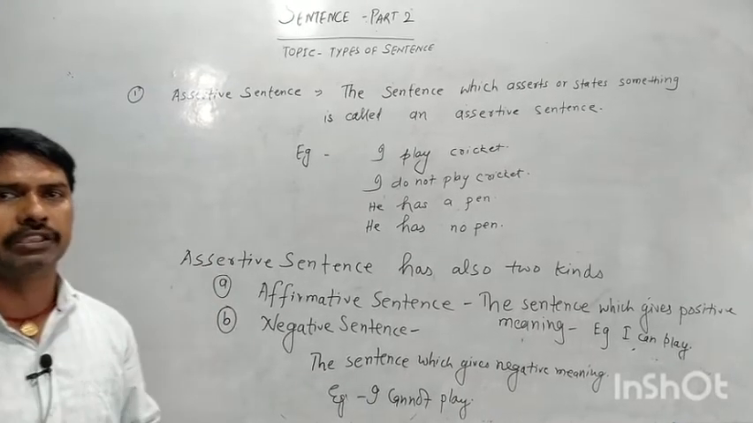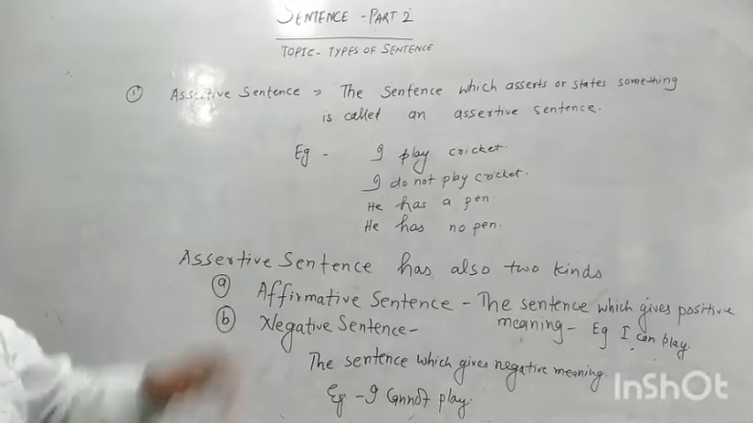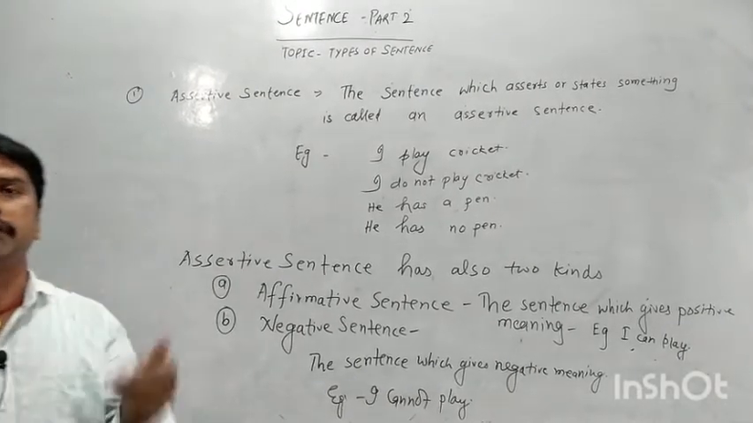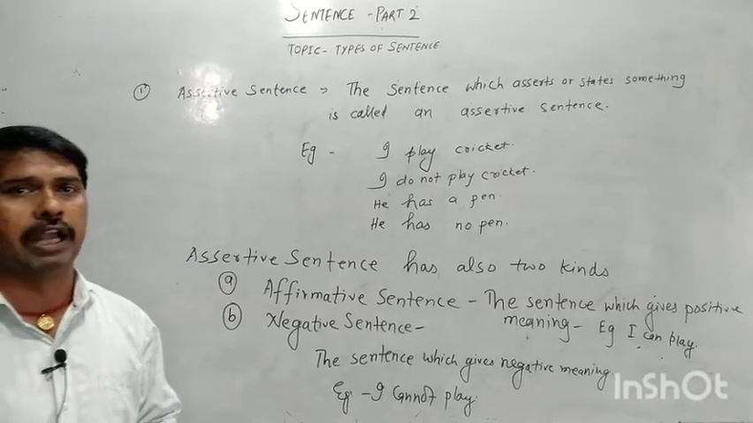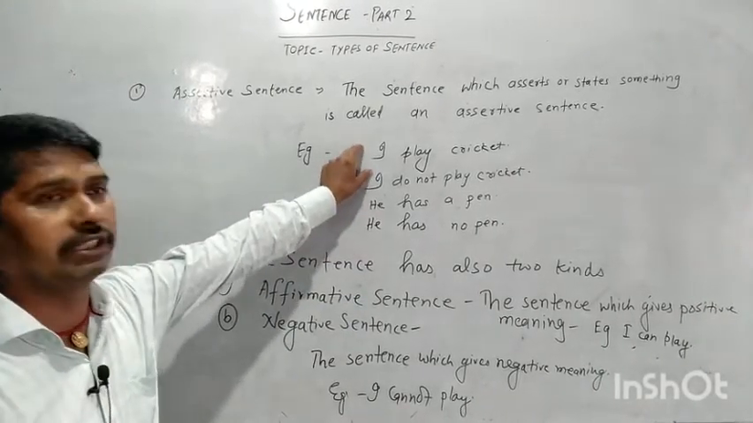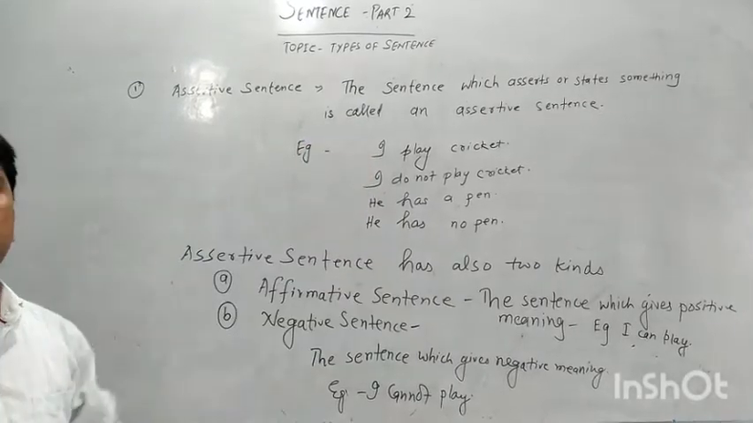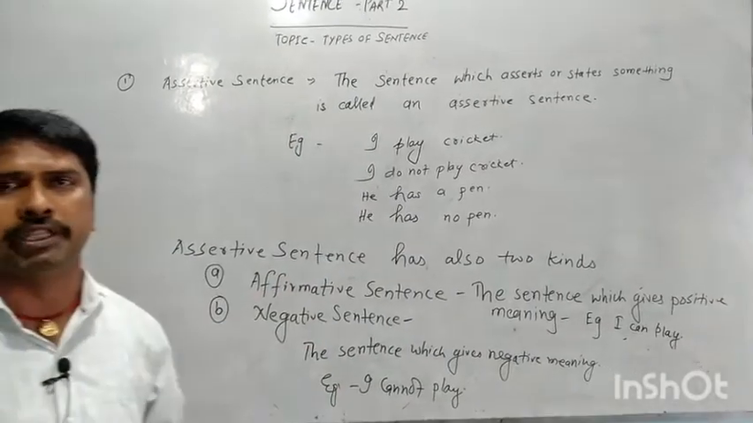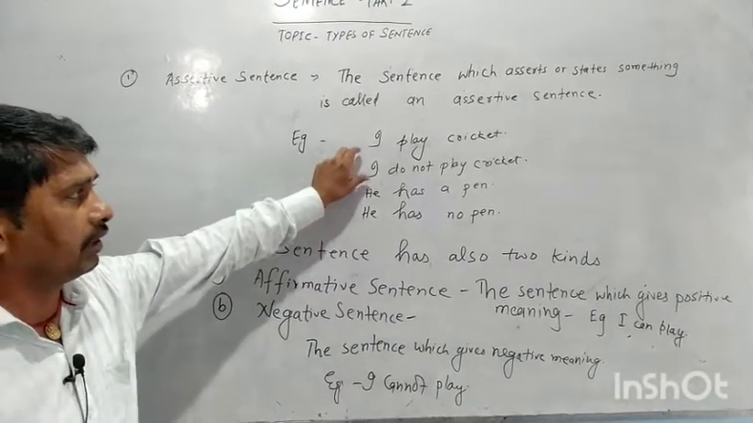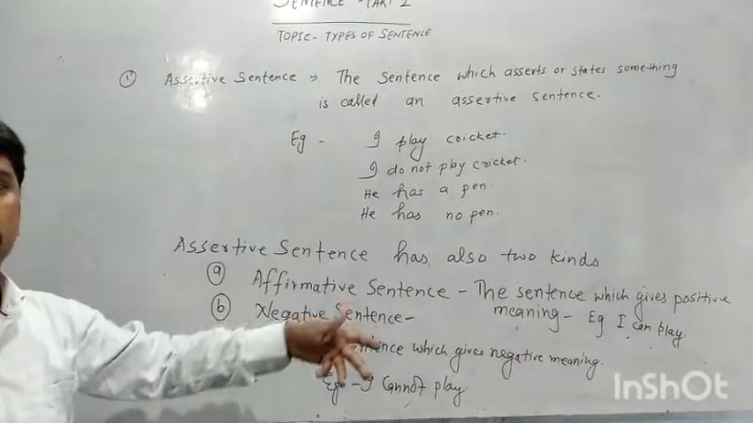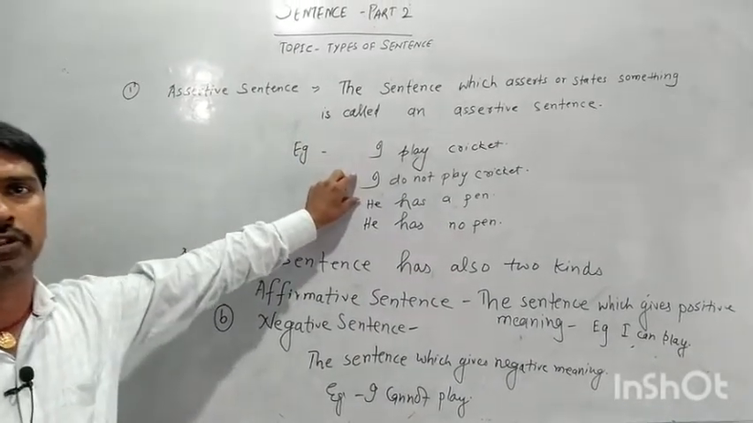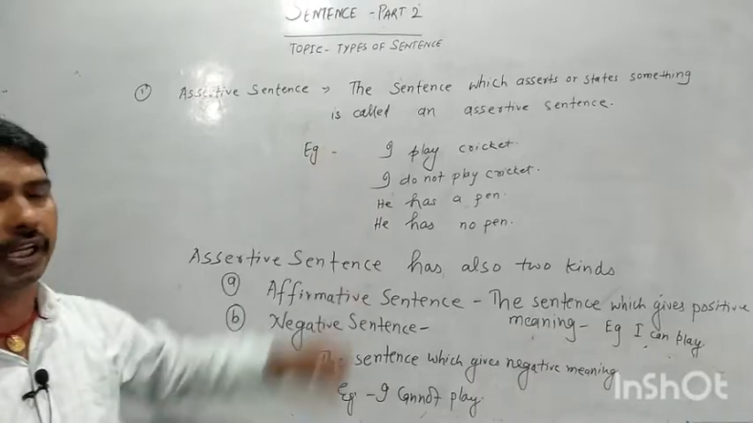The sentence which asserts or states something is called an assertive sentence. Suppose I say I play cricket, this sentence is expressing something, stating something, or asserting something. And if I say I do not play cricket, this is also expressing something. This sentence shows the positive meaning and this sentence shows the negative meaning.